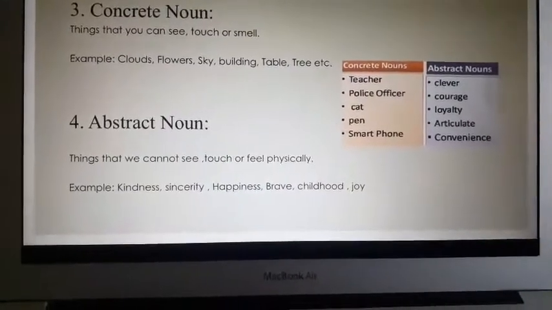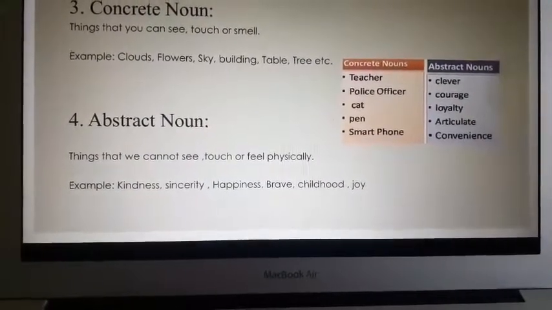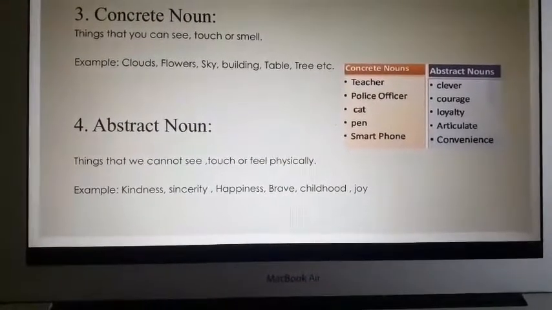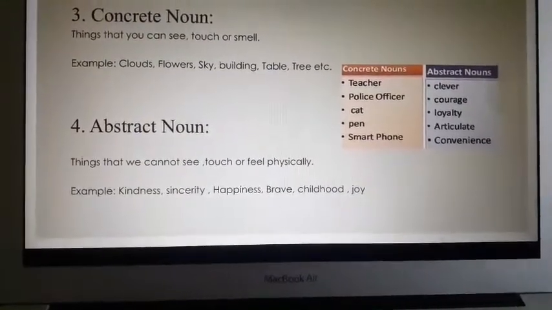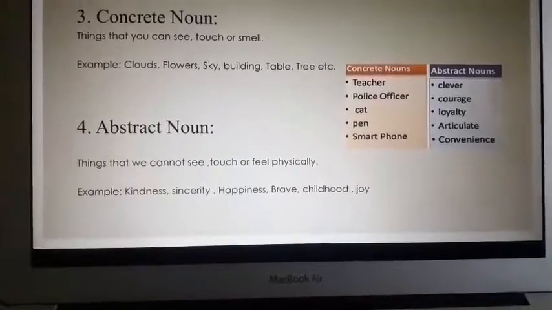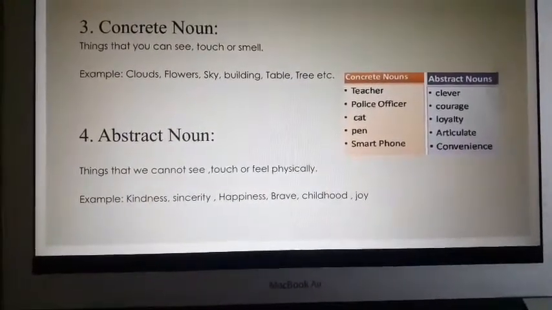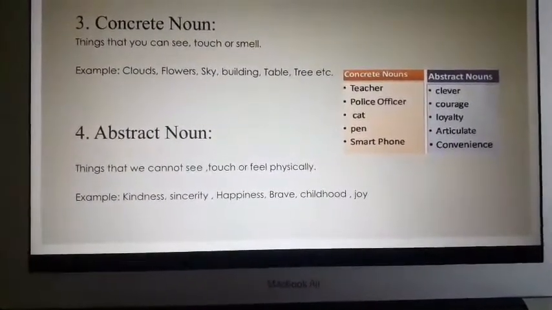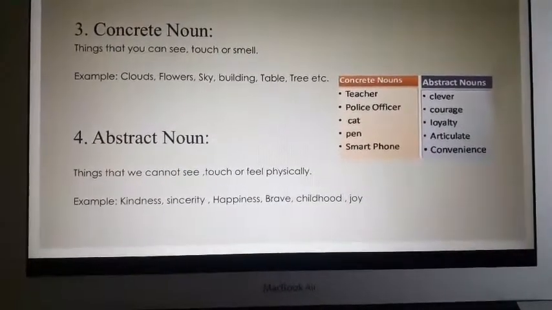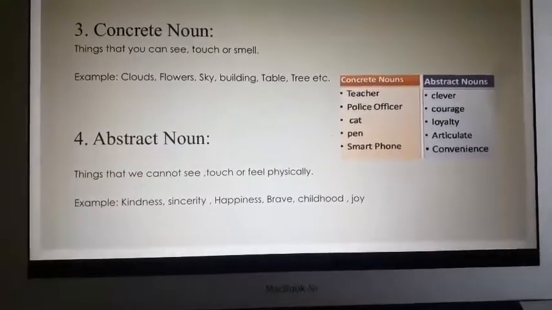Happiness is an emotion. Sincerity, somebody who does their work sincerely, is called sincerity. Kindness, to be kind to people. These are things which you cannot see exclusively, but these terms exist to describe something, and that is why it is an abstract noun.